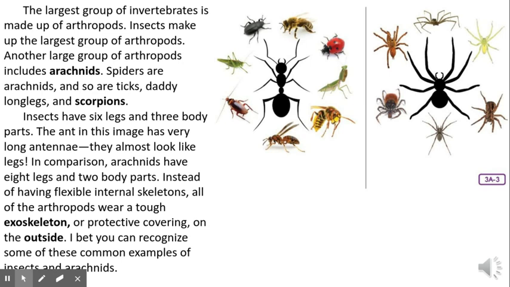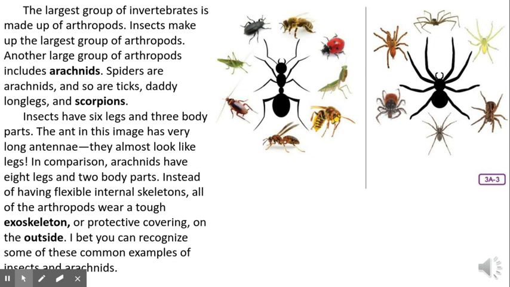The largest group of invertebrates is made up of arthropods. Insects make up the largest group of arthropods. Another large group of arthropods includes arachnids. What are arachnids? Spiders are arachnids, and so are ticks, daddy longlegs, and scorpions.